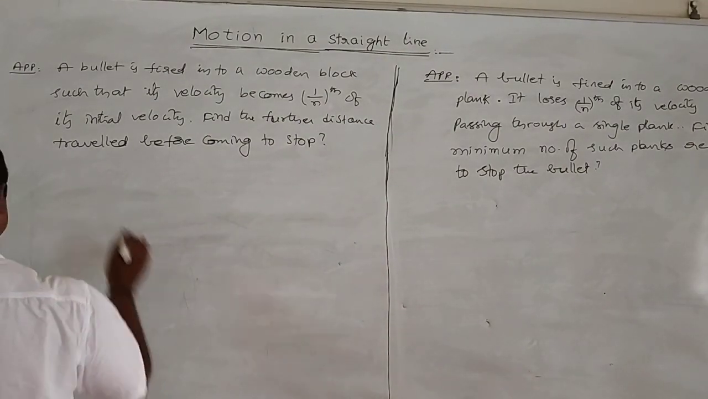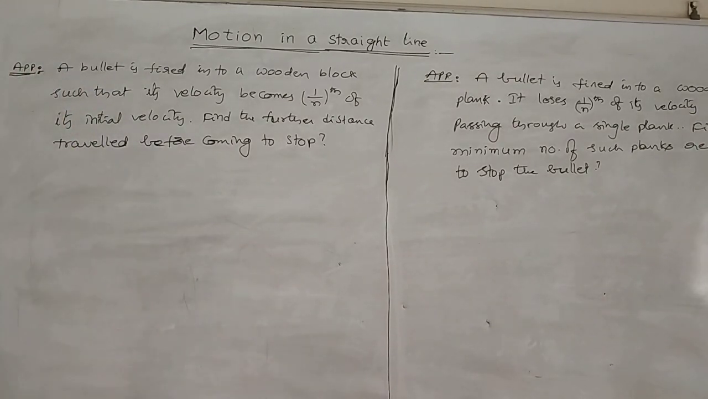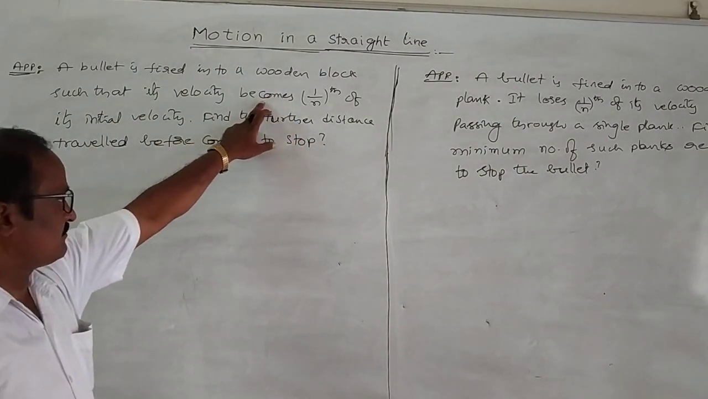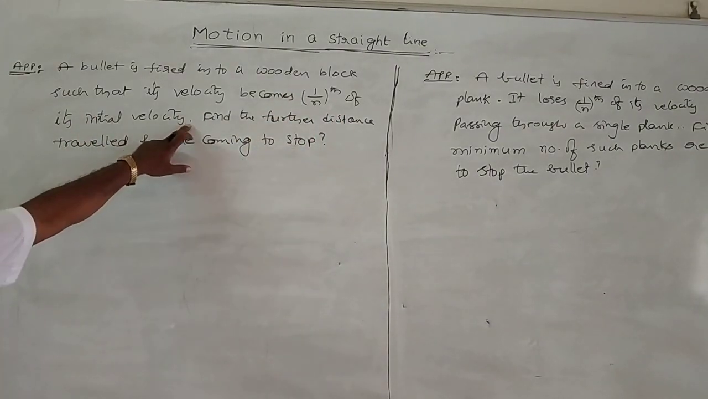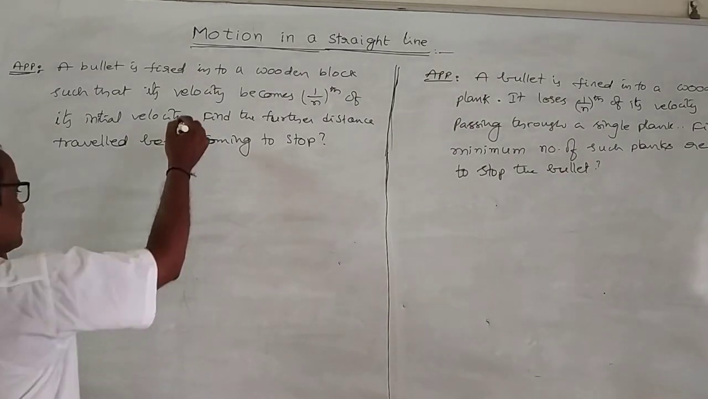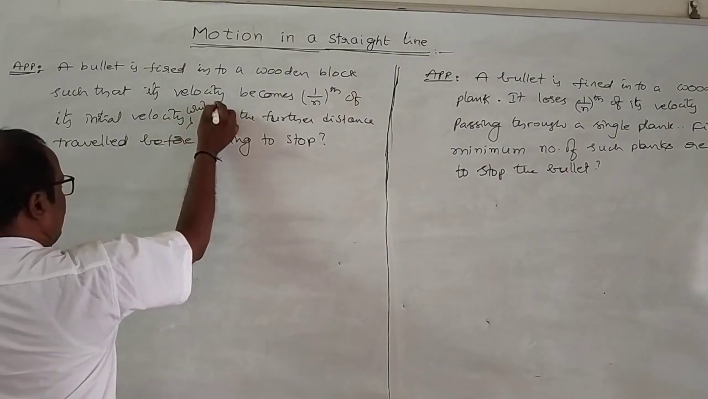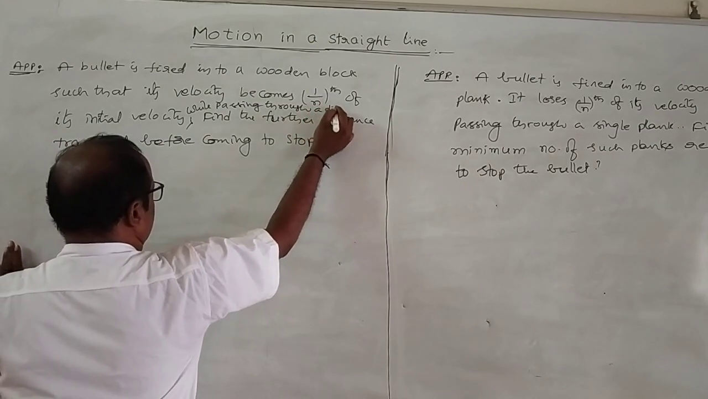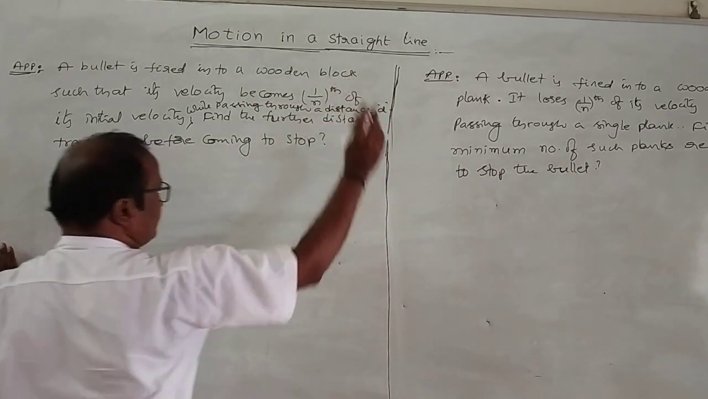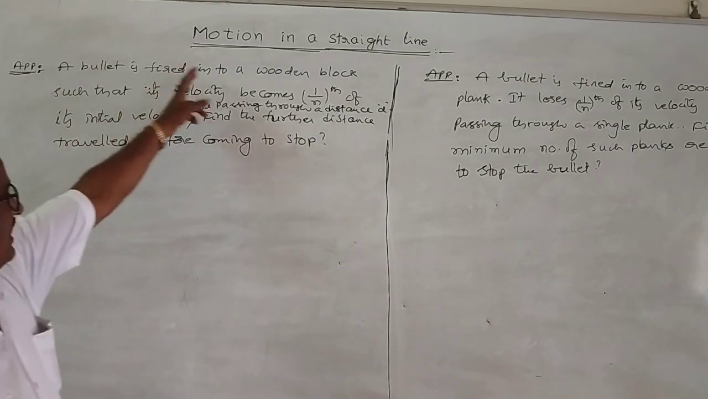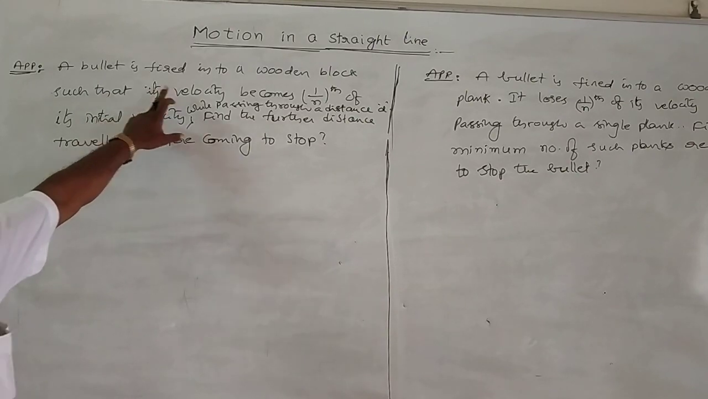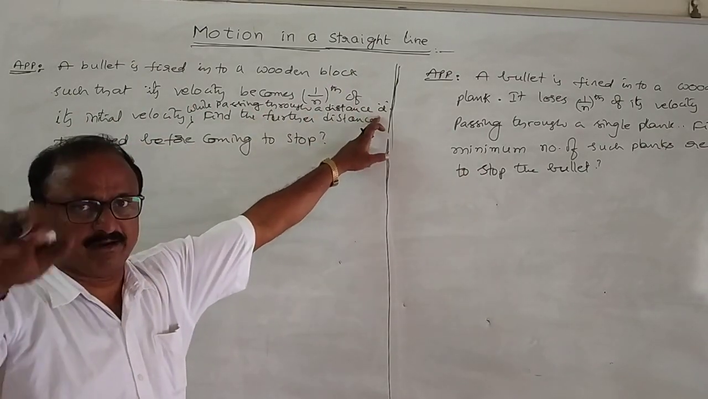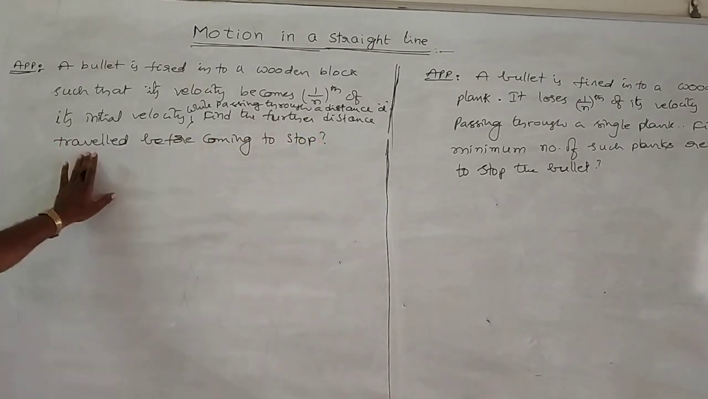See here, two applications. The first application: a bullet is fired into a large wooden block such that its velocity becomes 1 by n of its initial velocity while passing through a distance d inside the block. Find the further distance traveled before coming to stop.